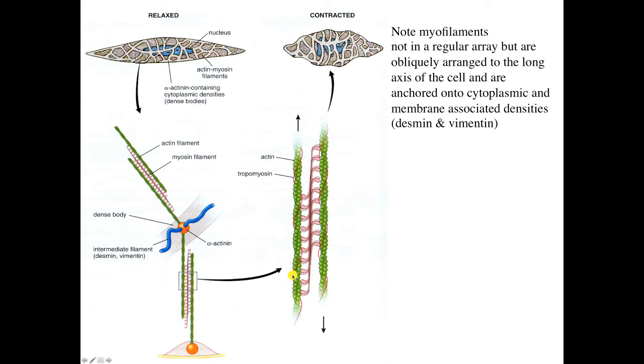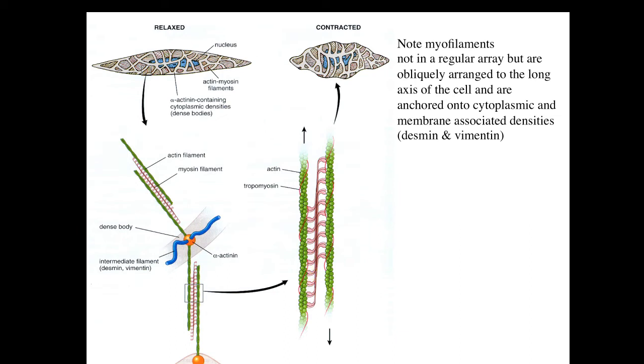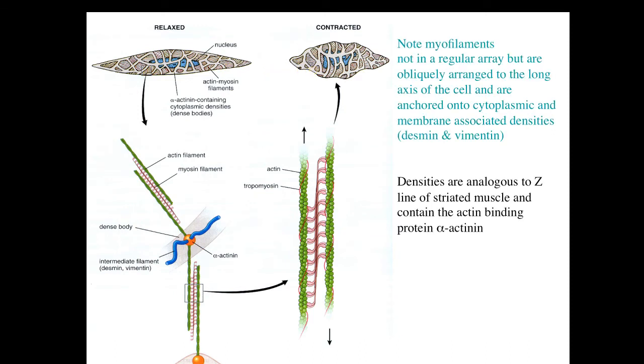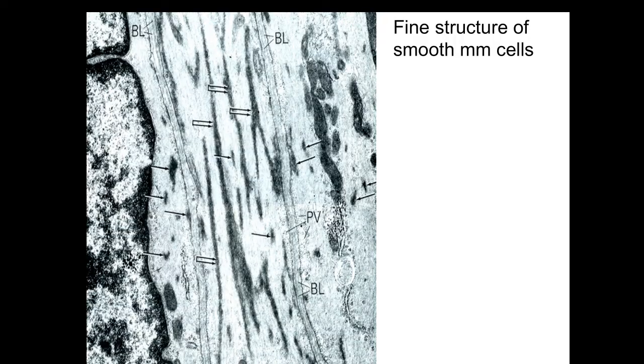So as the muscle is contracting, you can imagine the thin and thick filaments sliding past each other, but because they're anchored at all various points, the muscle cell is scrunching up. So these densities are analogous to the Z line of striated muscle, and they contain the actin-binding protein alpha-actinin. And so the contraction in smooth muscle causes the smooth muscle cell to assume this corkscrew appearance.